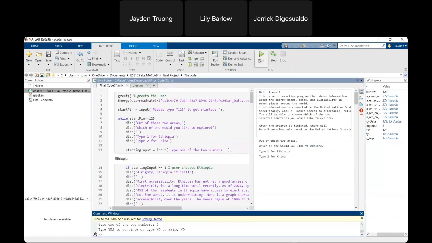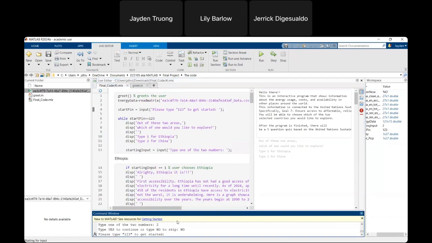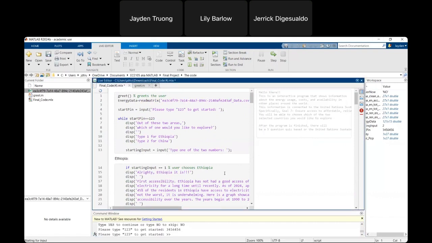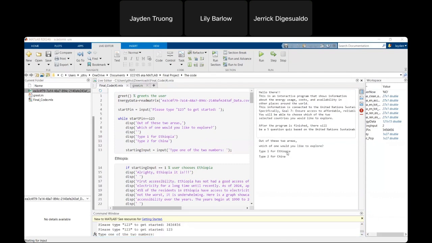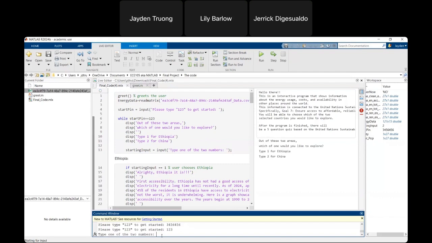After you click the run button, you are asked to input the numbers 1, 2, and 3. If you do not put in the numbers 1, 2, and 3, it will just keep asking for them. Once you input those numbers, you'll be asked to type number 1 or 2. Number 1 is for Ethiopia, and number 2 is for China. So in this case, I'll just click number 1 for Ethiopia.